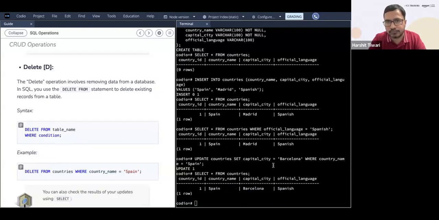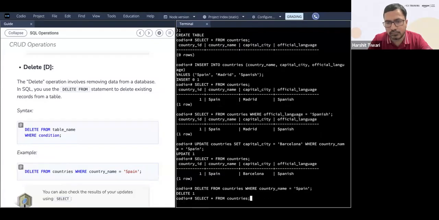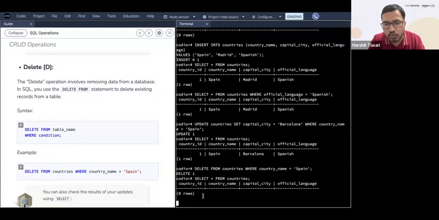Okay. So if we delete the record that we had inserted, now if you see select star, we'll see that this has been deleted. Now you see we don't have any rows. Why? Because we've deleted. So the delete command is what? You just say delete from the countries table, and which row, where country name is equal to Spain, that particular row we want to delete.